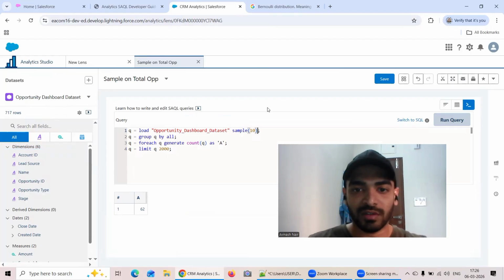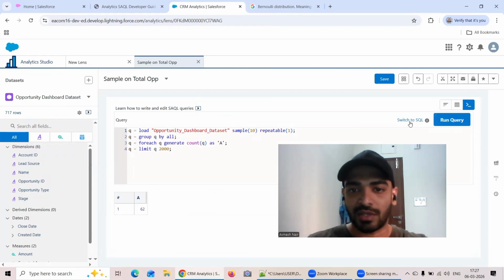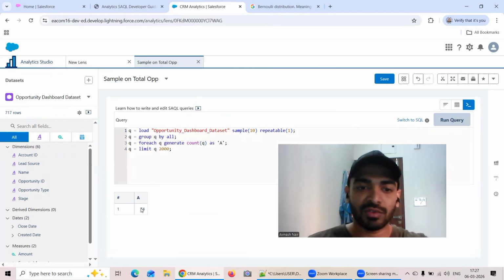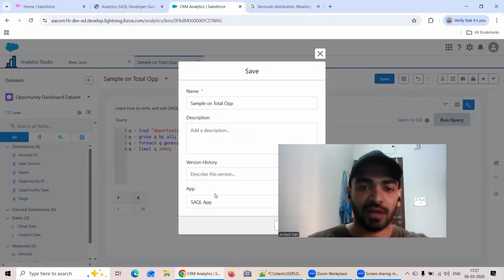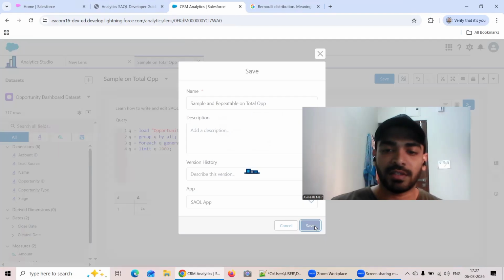So what I will do is use this word repeatable, and maybe at a later stage I can show you, once I open that lens, how that value can change, right? So let me just save it. Also, if you see, it gives you very close to that result. It's like 71.7, and it's giving you around 72, 74, which is close to that result. Compared to if you just give sample 10, which gives you a much lower value than that. So I will save it and maybe write sample and repeatable on total of. Okay, that's fine. Let me just save it.